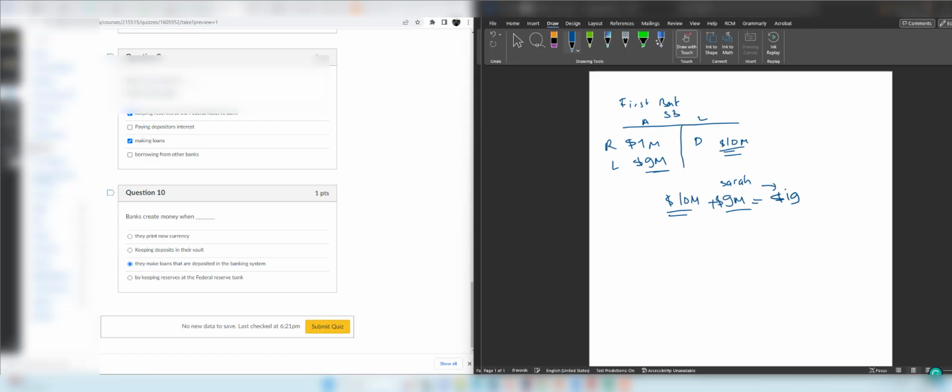But it's not going to be the end of the story. Sarah is going to deposit this in another bank. Let's say this time Third Bank, and 9 million is going to be deposited. Third Bank is going to keep some of it as reserve, let's say 0.9 million, and the remaining 8.1 million will be given as a loan. Again, the money supply continues to increase, because the initial 10 million you can spend, and then 9 million Sarah spends. And also, let's say this is Kenneth. Kenneth spends 8.1 million. So the money supply continues to grow. So this is how banks create money. So that's all for today. Thank you for watching this video.